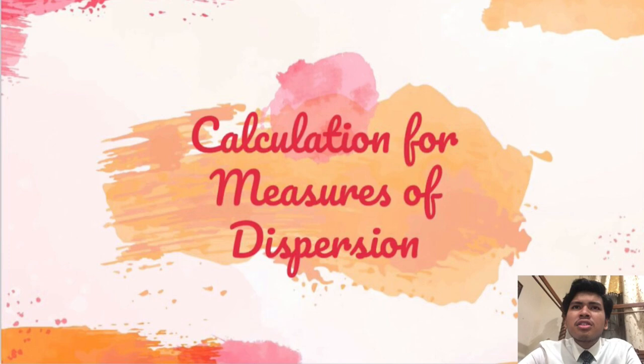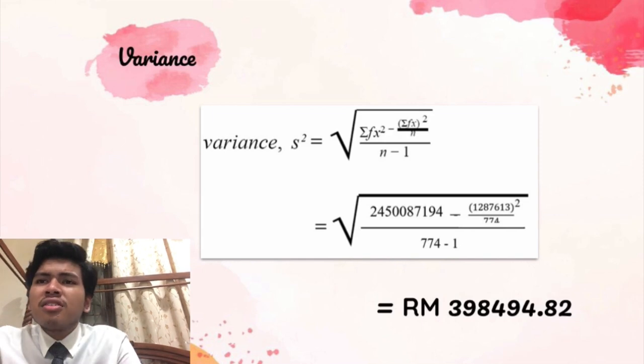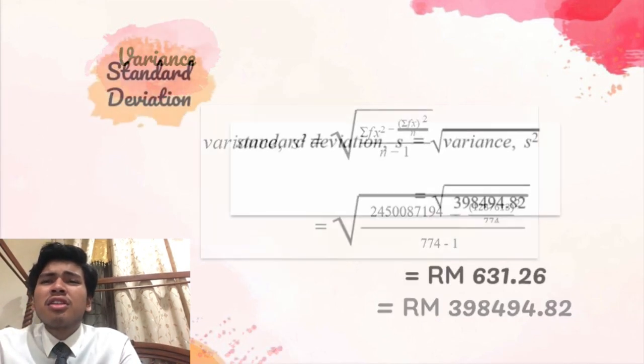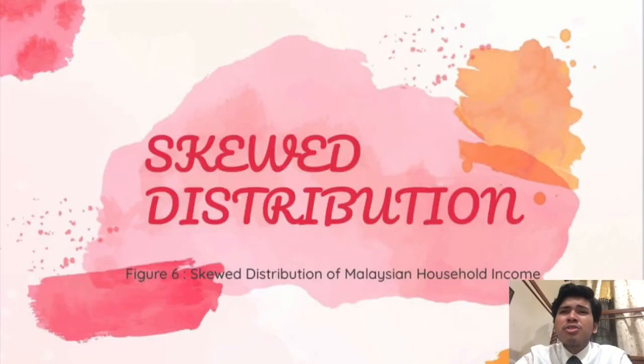First, we calculate the variance. We use the formula given in the slide, and the variance is 398,494.82 ringgit. Next, for the standard deviation, we use the formula given. We take the square root of the value of the variance, and the value of the standard deviation is 631.26 ringgit. After that, we proceed to the skewed distribution.